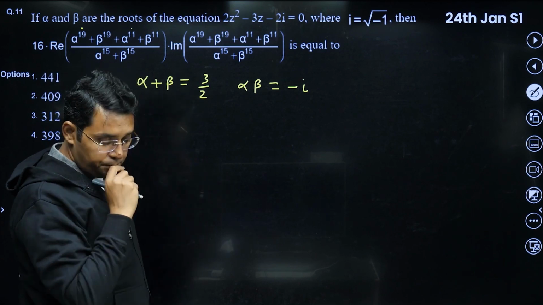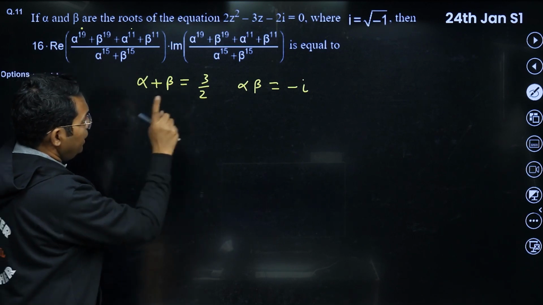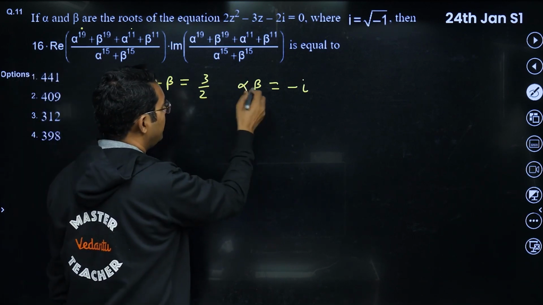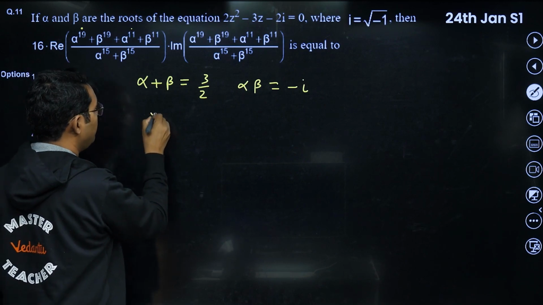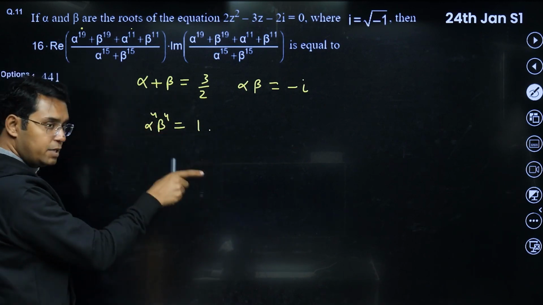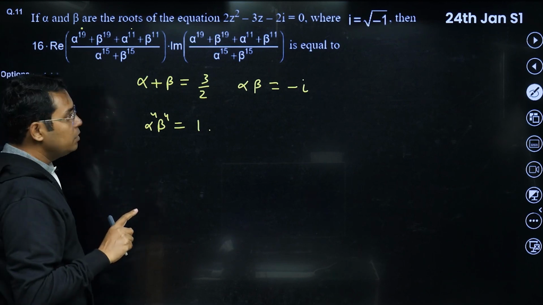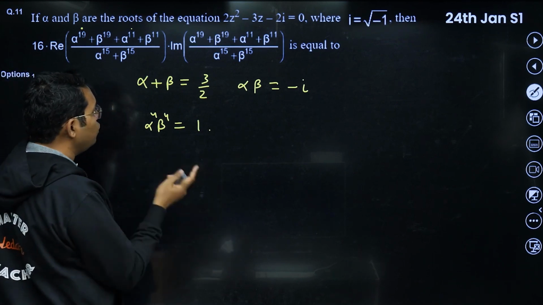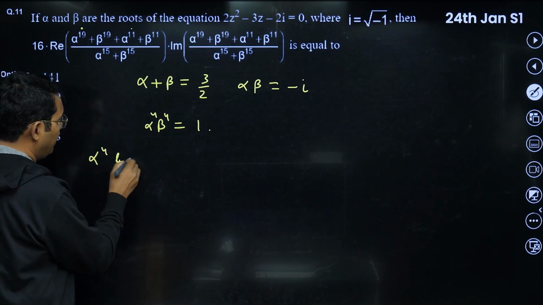Now if I take power 4 here, alpha power 4 and beta power 4, the product will become equal to 1. Now listen carefully. If this is equal to 1, I try to make a quadratic whose roots are alpha power 4 and beta power 4.